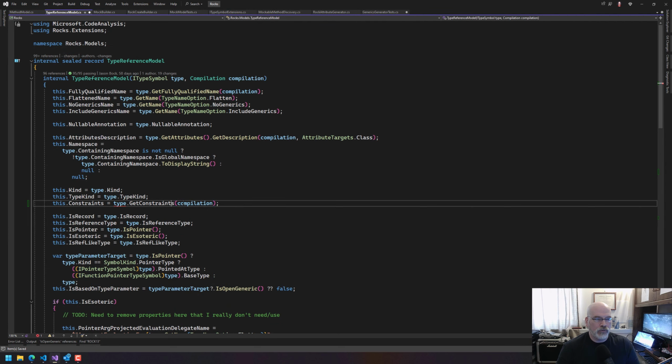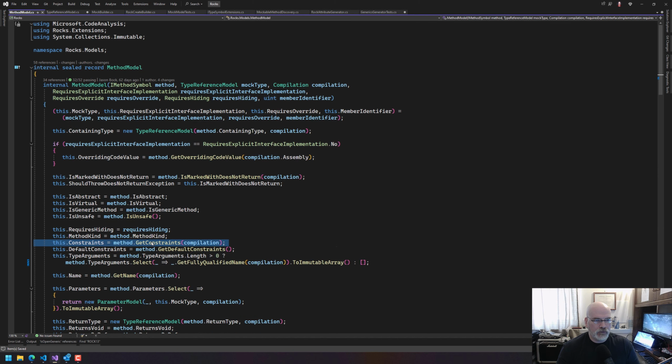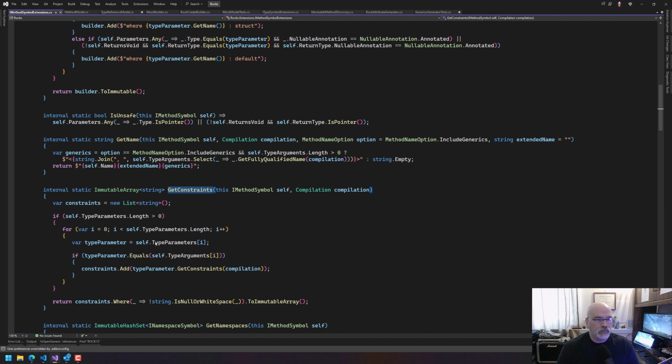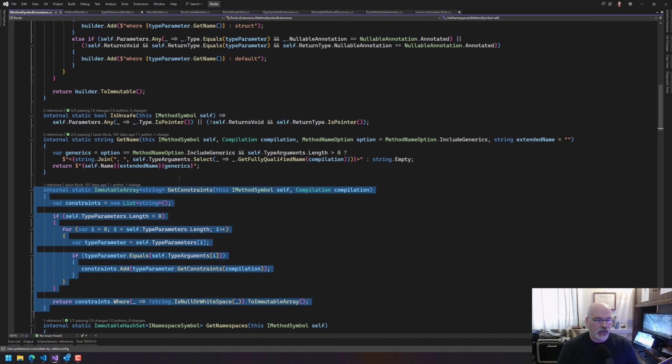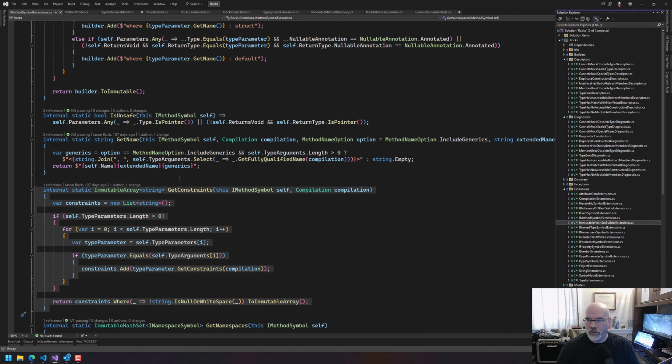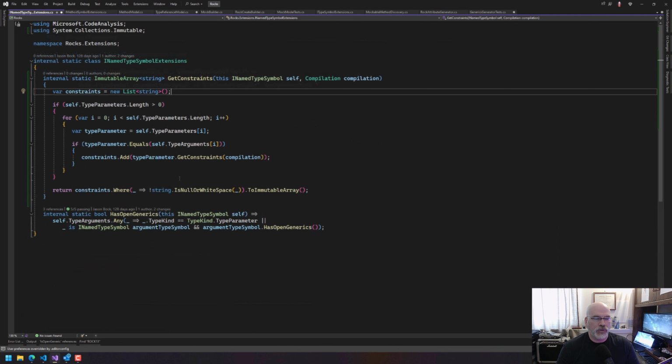Except we don't do, yes, because this is on a method symbol. Where's type parameters? We'd have to also just copy pasta this for a type, no, for a named type symbol. So named type symbol. Does that all fall through? I think it does.